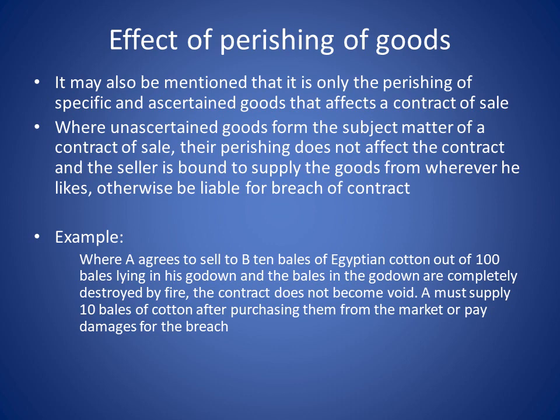We have an example here where A agrees to sell to B 10 bales of Egyptian cotton out of 100 bales lying in his godown, and the bales in the godown are completely destroyed by fire. The contract does not become void. A must supply 10 bales of cotton after purchasing them from the market, or pay damages for the breach.